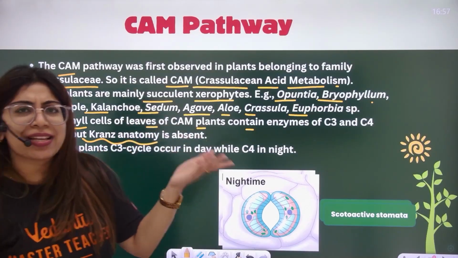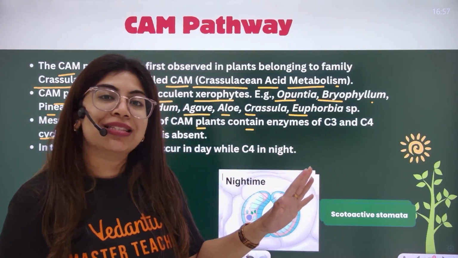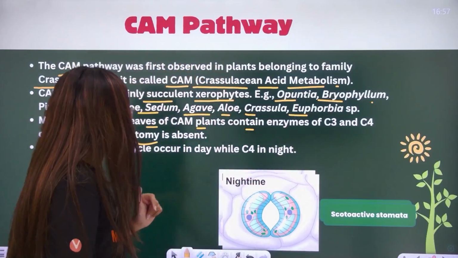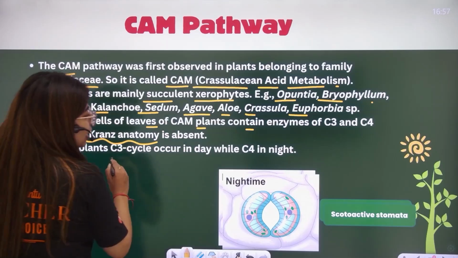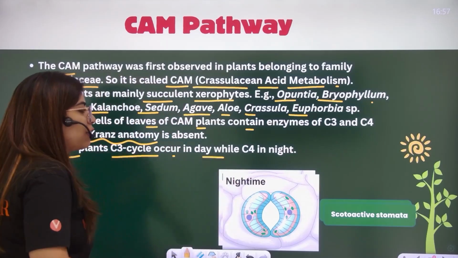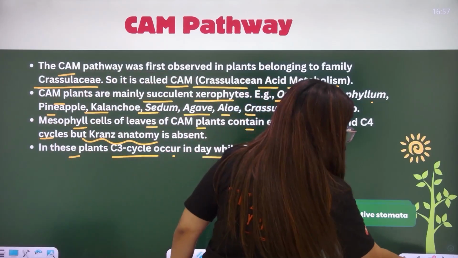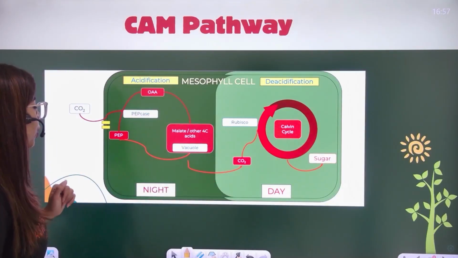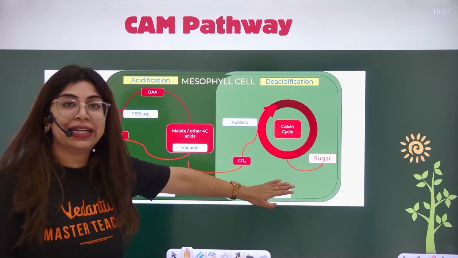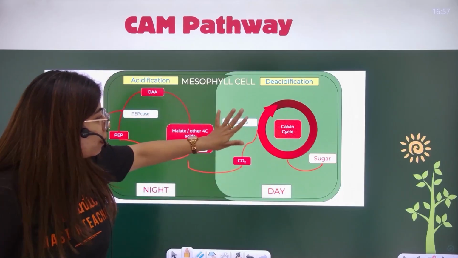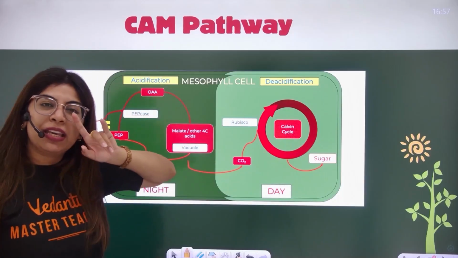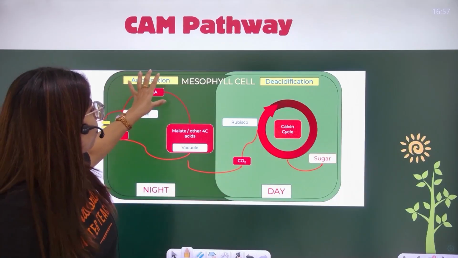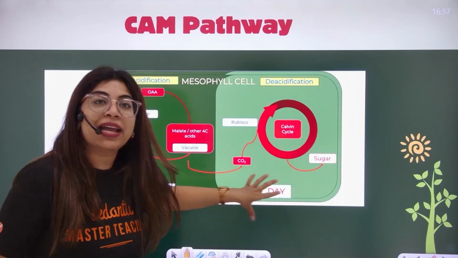Mesophyll cells of these plants contain enzymes for the C3 and C4 cycles, but Kranz anatomy is absent here. In case they ask, they do not show Kranz anatomy, but have the enzymes for both the C3 cycle and the C4 cycle. In these plants, the C3 cycle occurs in the day while the C4 cycle occurs in the night. Okay, how does it function? Let me tell you. There are no separate cells here; I have distinguished the two cycles based upon the hour, day and night.